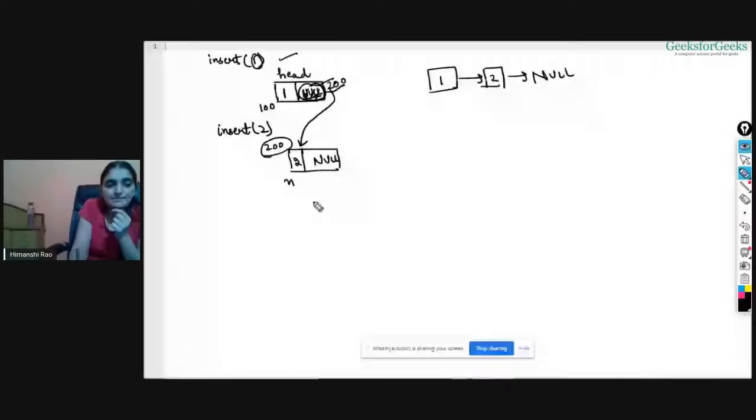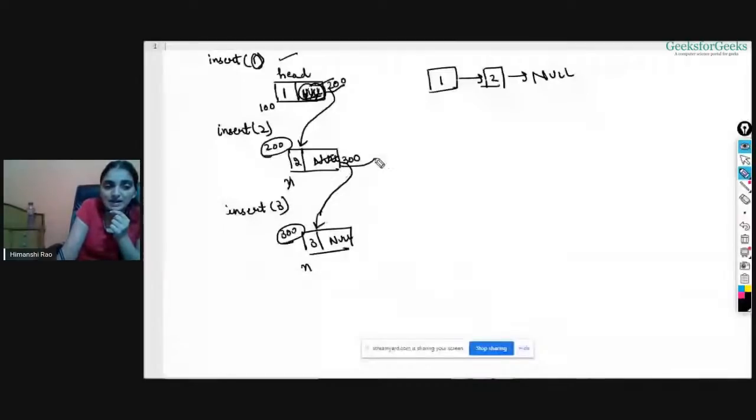Okay, so now this has data 3 inside it and this will be null, right? Now the next node that you want to insert will be 300 this time, and this link will be created as soon as you replace it by 300. And this is your new node now. So your list is now this is 3, right? Instead of this null, now we have 3 here and this is null now.